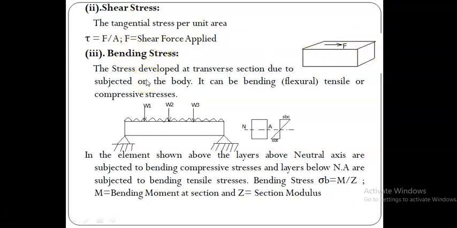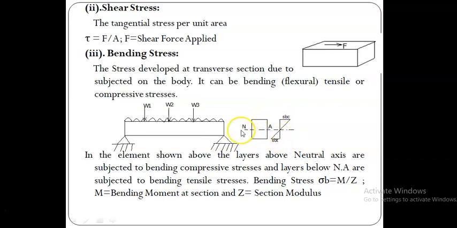Next, bending stress. The bending stress is nothing but a stress developed in a bending member due to applied transverse loads W1, W2, W3 or any other system of transverse loads. The bending stress is developed at all the sections of this kind of beam. If we take a cross section of this beam, like this rectangular section, this section consists of infinite fibers. These fibers have different stresses.